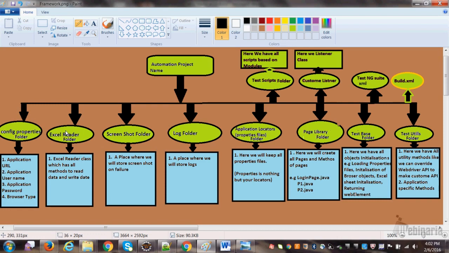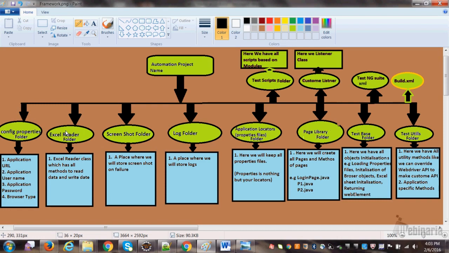So for any project we have to take data, right? Take example of any project, any framework, it requires data, because when we are doing testing it requires data. That is the simple answer. So for that I have made one Excel reader folder, and one for config properties, because whenever you are doing testing you require configurations, right? You have to do configurations, URL, username, password, what is the browser you have to test. That is very important in testing.